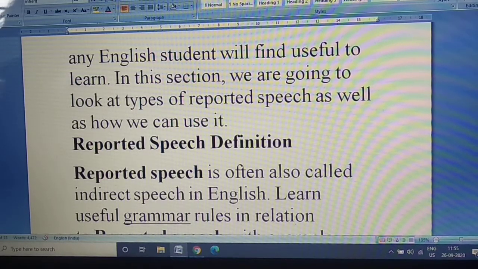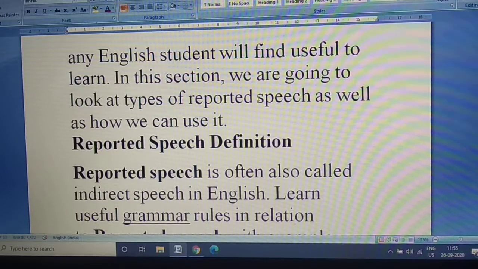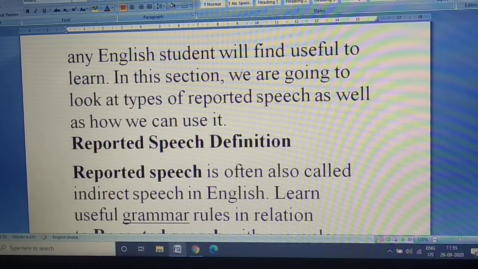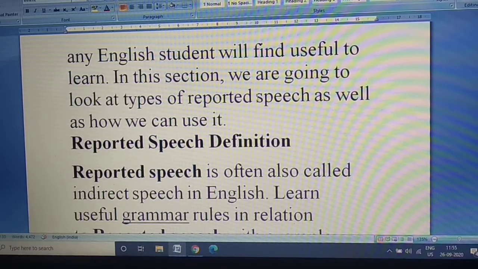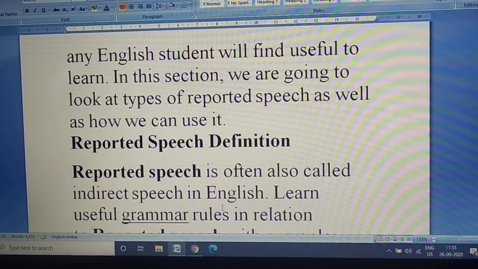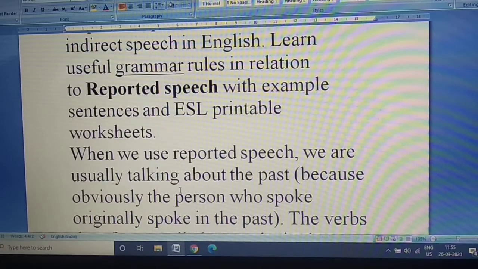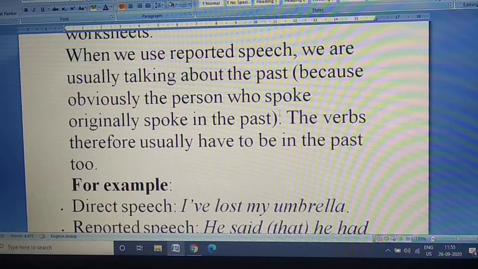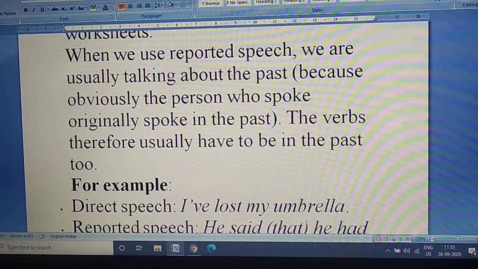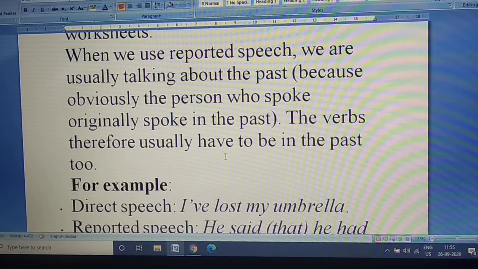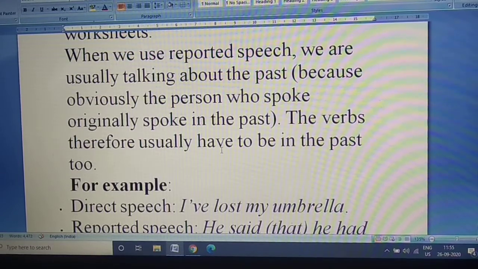In this section, we are going to look at types of reported speech as well as how we can use it. Okay, reported speech, what is the definition? Reported speech is often called indirect speech in English. Learn useful grammar rules in relation to reported speech with example sentences and ESL printable worksheets. When we use reported speech, we are usually talking about the past. Obviously, the person who spoke originally spoke in the past. The verbs therefore usually have to be in the past too.